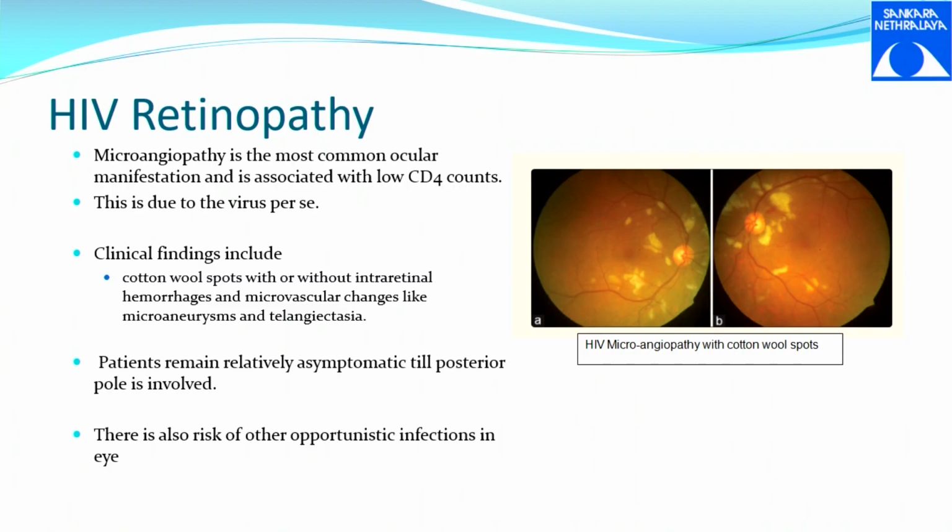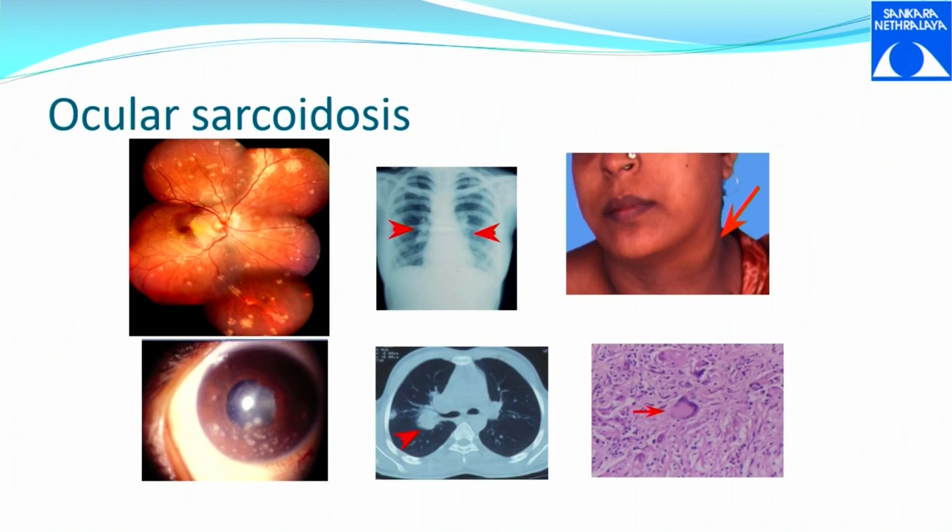So there is also a risk of other opportunistic infections in HIV. When these patients are started on antiretroviral therapy, which is the HAART therapy, they start manifesting inflammation against these opportunistic infections which have already encroached into the eye, and the features according to the lesion.